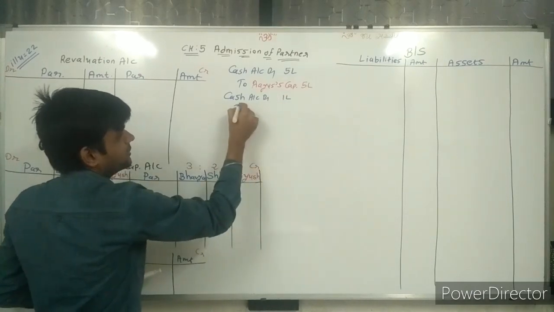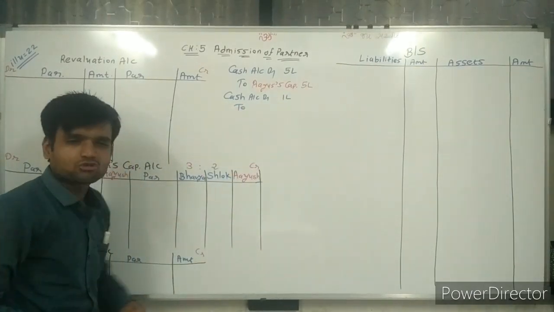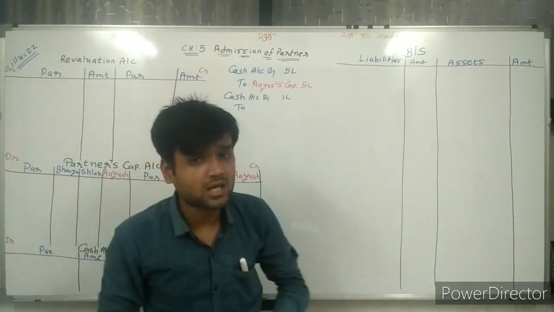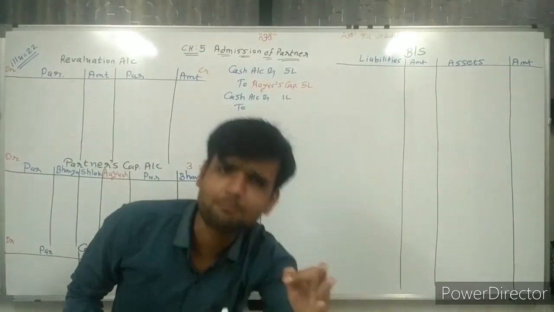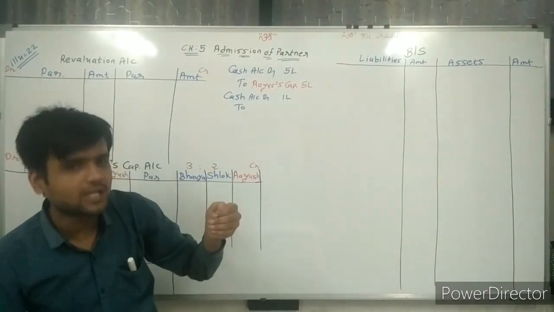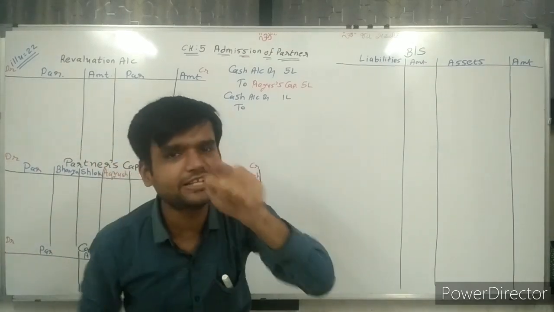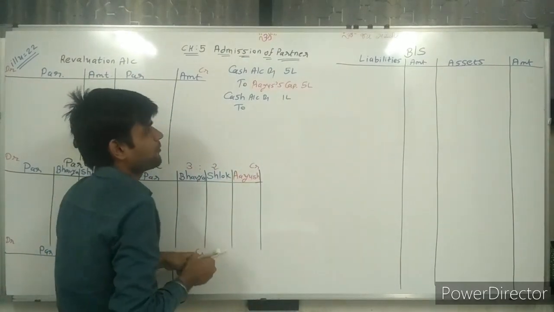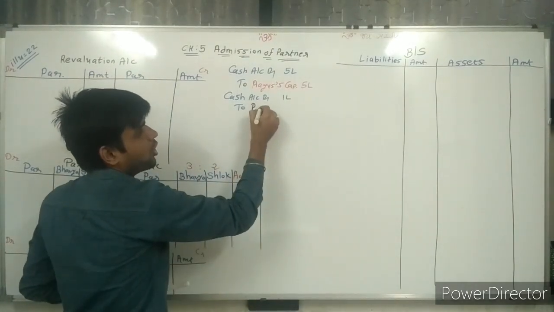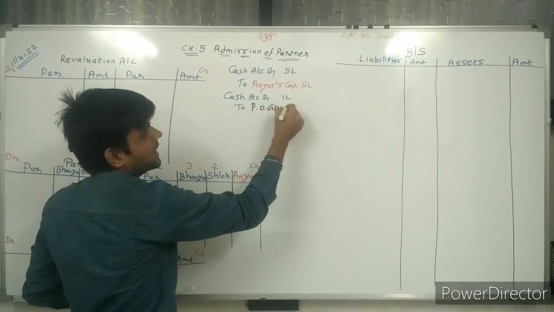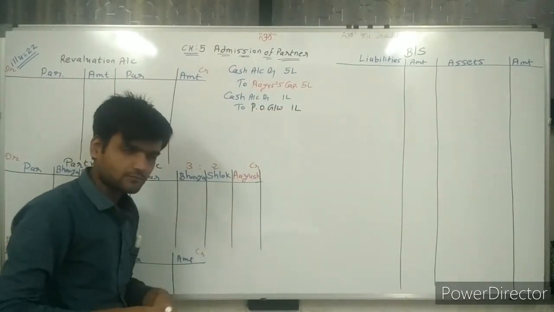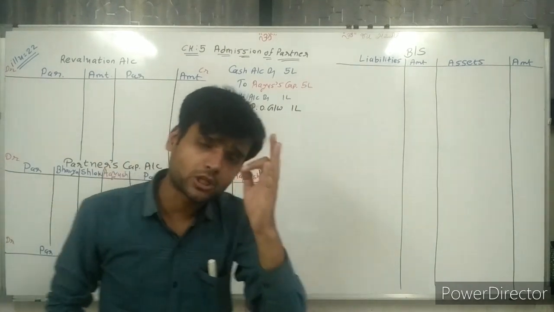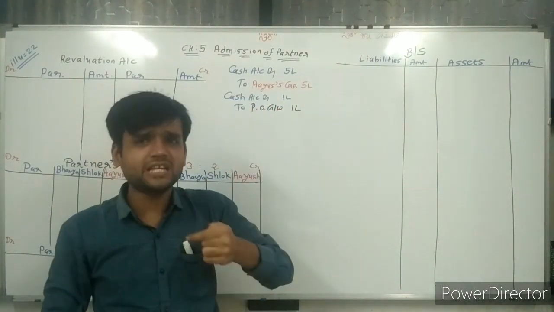1 lakh. To, now the most important thing: whenever any partner brings the value of goodwill into the business, it is credited to premium of goodwill account. Why is he giving money?